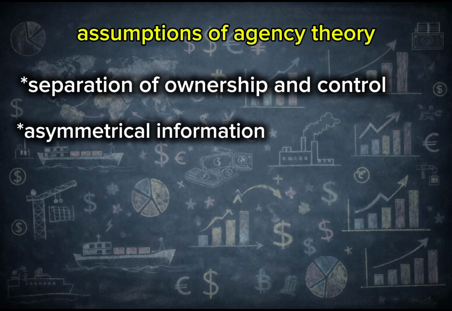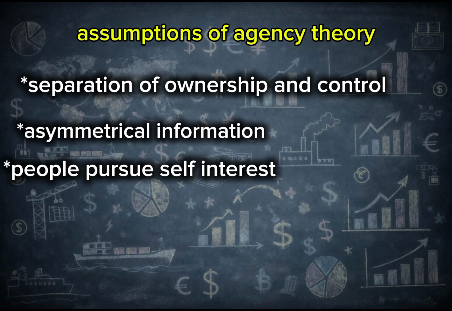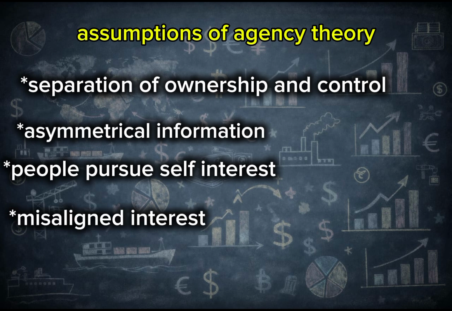It is on the assumption that people act in their own self-interest, and that the interests of the principal and the agent are usually misaligned. These are the assumptions on which the agency theory was created.